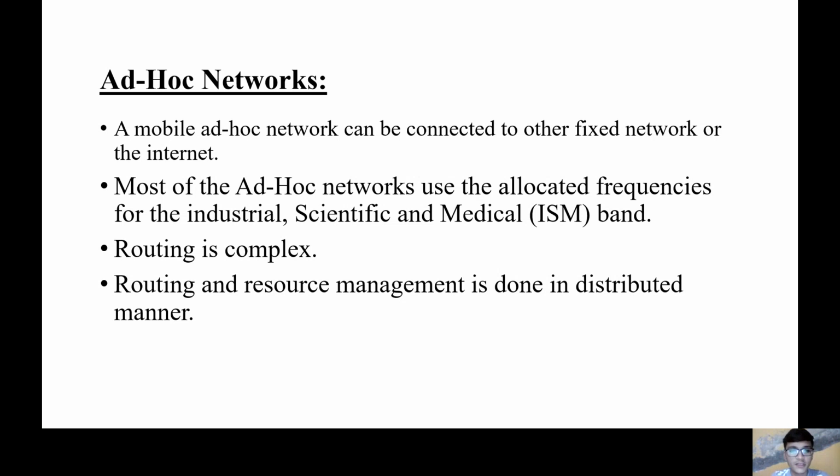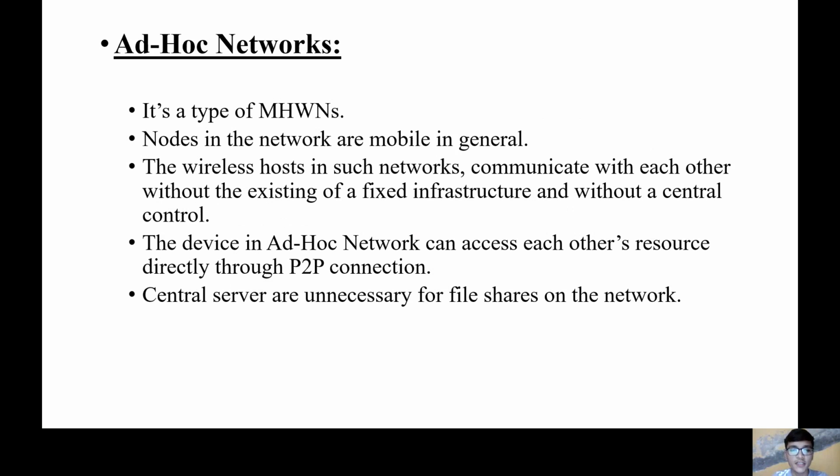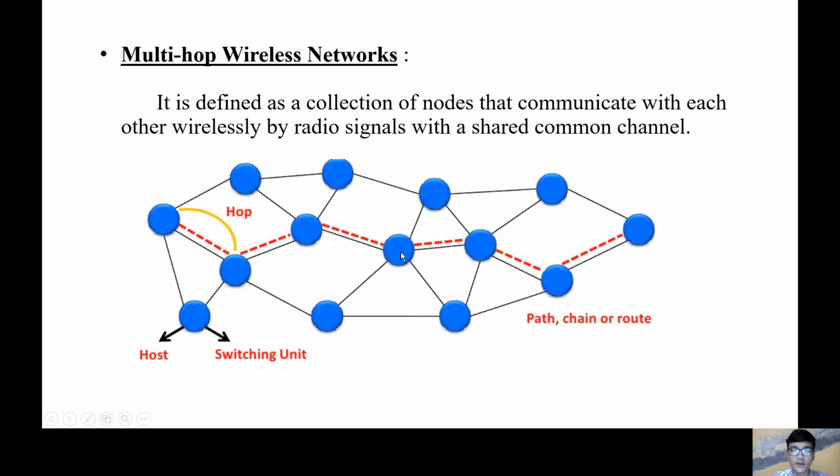Distributed manner means we can see this figure. If we consider this node as node A, this is node B, node C, and node D. If node A wants to communicate with node D, then node A needs to transfer its packet to node B, and node B sends the packet to node D. So this is communication in a distributed manner. And by this, if a hidden node is present, then in the data transfer from A to B, not all packets are transferred and some packets are lost. So packet loss may occur.